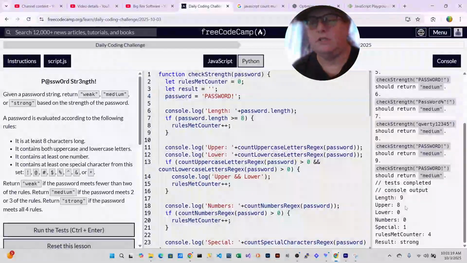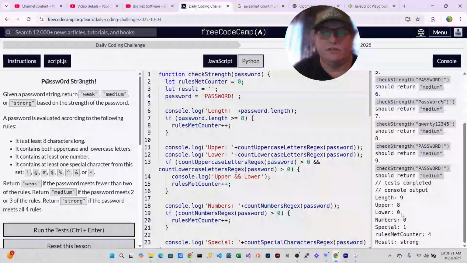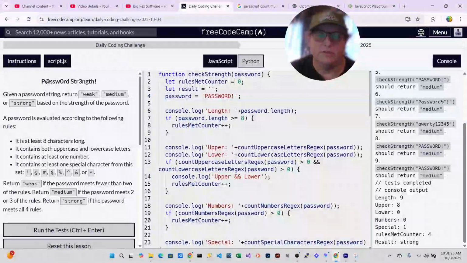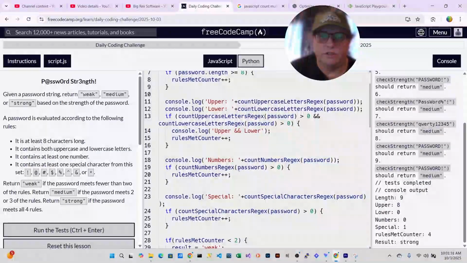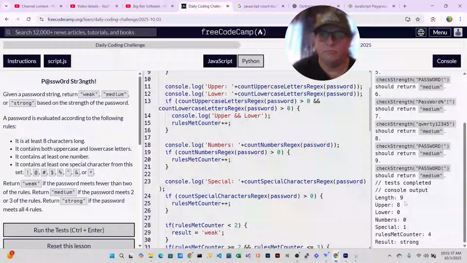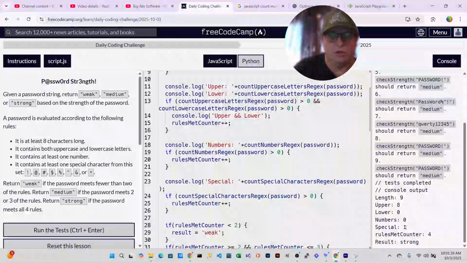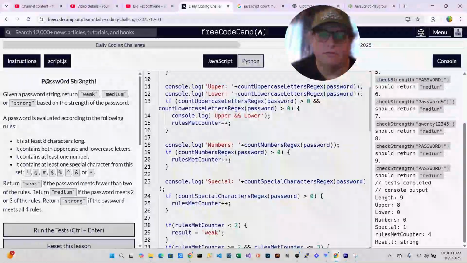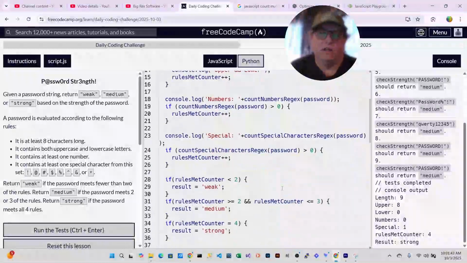There were 8 uppercase characters and 0 lowercase characters, which would mean that this rule's count was not met because it needed to have both upper and lower. The number of numbers is also 0. And then there's one special character, which is the exclamation point. This should have been 2. Instead, I was getting rules met counter is 4.